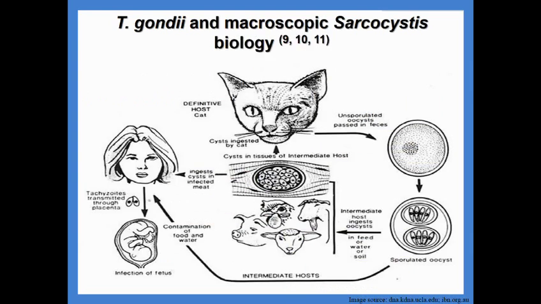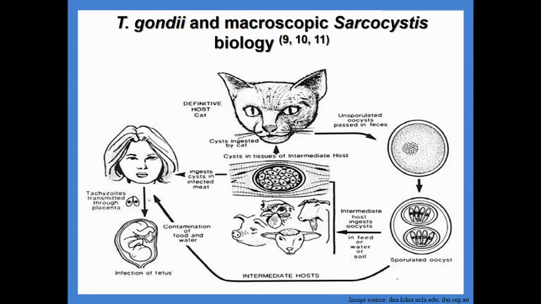If we look at their life cycle, they are both similar for Toxoplasma and Macroscopic Sarcocystis. This is actually a diagram of the Toxoplasma life cycle, but Macroscopic Sarcocystis is not too dissimilar. And they both start with the cat ingesting one of the three infective stages of the parasite, the tachyzoite, bradyzoite or the oocyst.